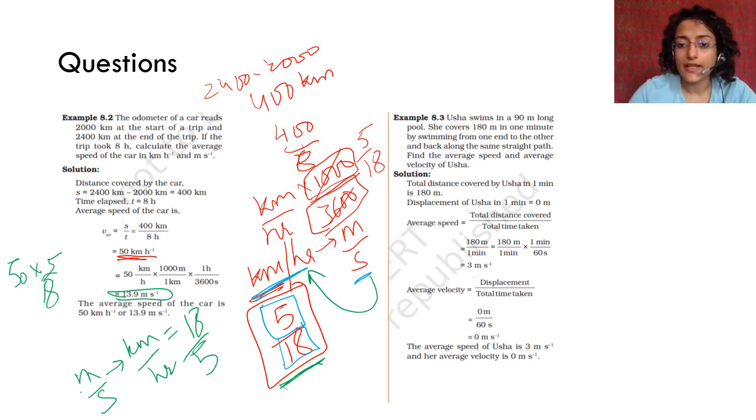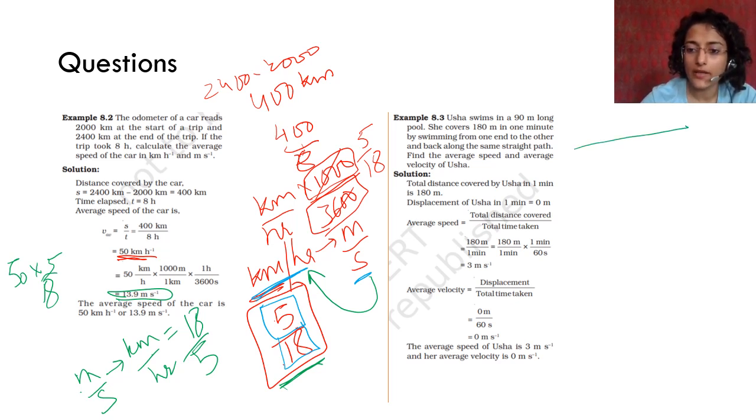Usha swims in a 90-meter long pool, right? ऐसा pool है, it is 90 meter. She covers 180 meters in 1 minute by swimming from one end, यहाँ से swim करती है, to the other and back along the same path. She goes like this and then she comes back like this. So she has covered 90 this way and 90 this way, so 180 meter. Find the average speed and average velocity.